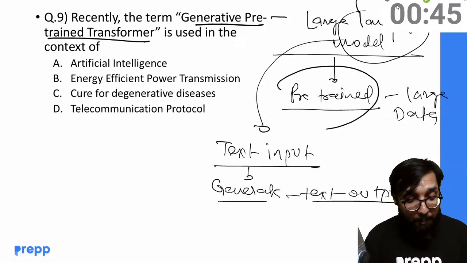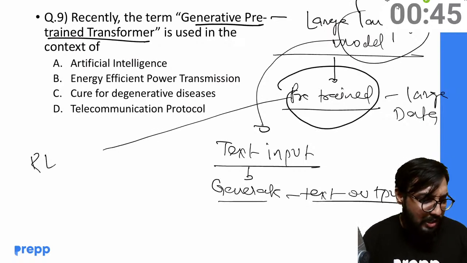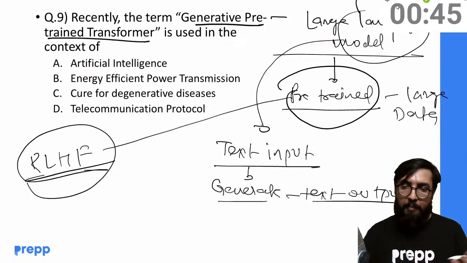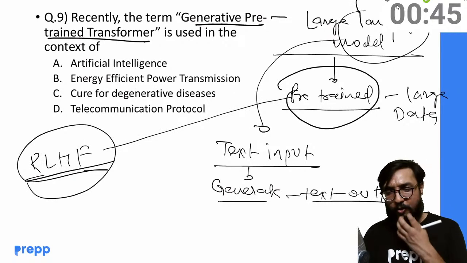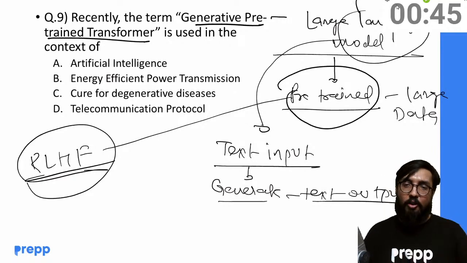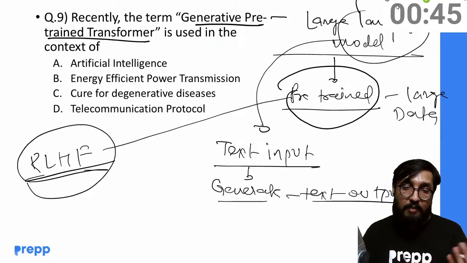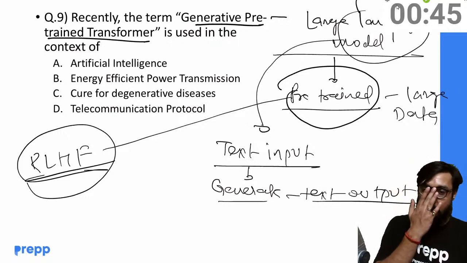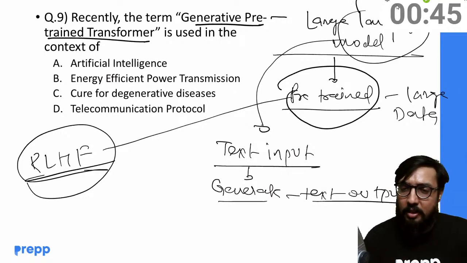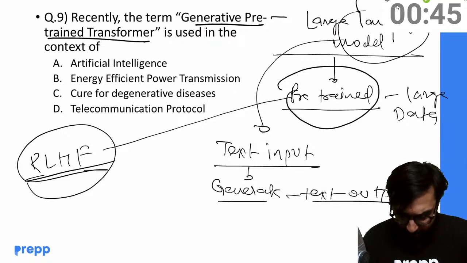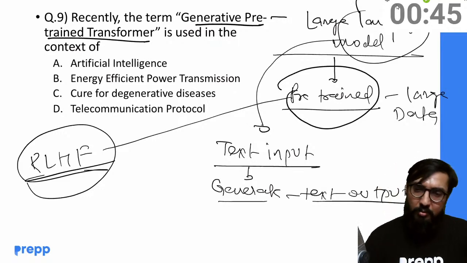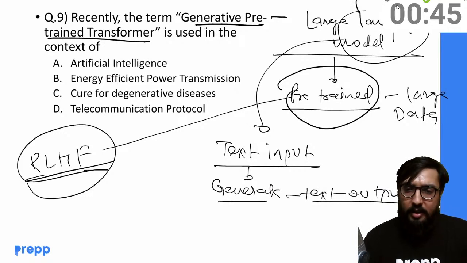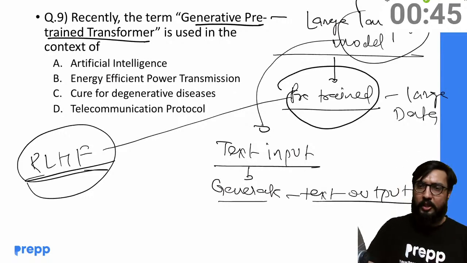They can only take text as input and give text as output. Now they are pre-trained through reinforcement learning with human feedback. Please look at this once in the document: RLHF, reinforcement learning with human feedback. They are trained on large data sets using this, so that they take a text and then see what can logically follow. Please keep in mind that while training them there is human feedback. Most of them are large language models. Very easy. Let's now move on to the last question.